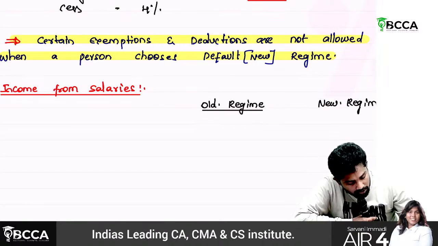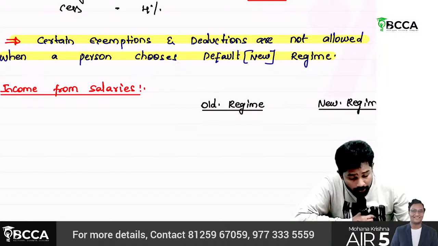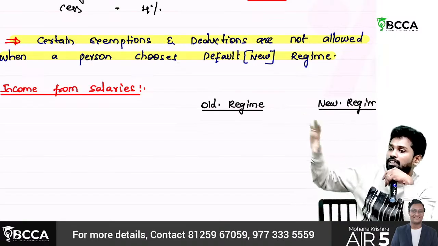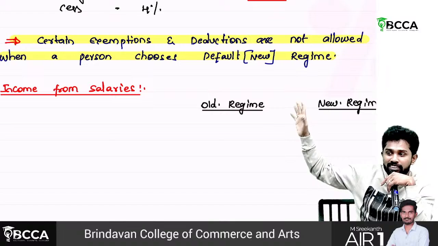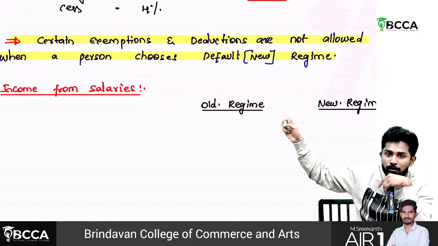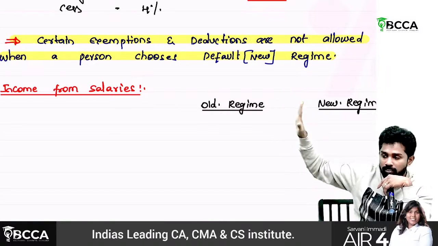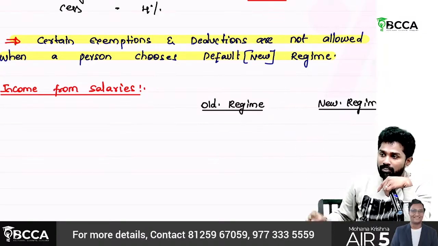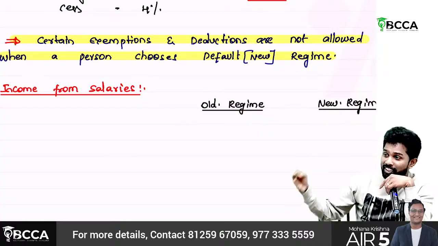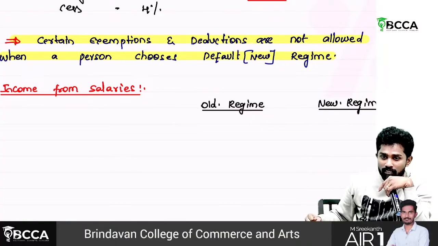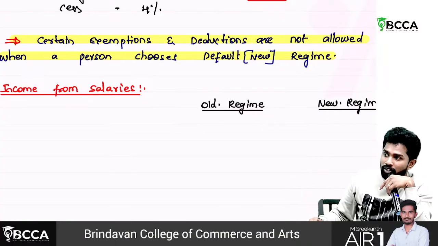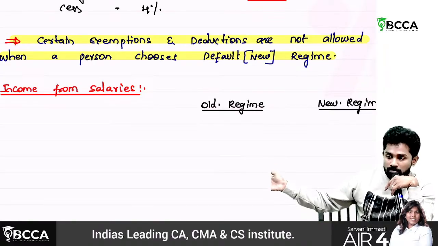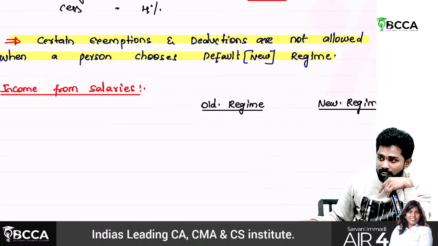To recall the salaries chapter: there will be basic salary, dearness allowance, bonus and commission. Then there are many allowances like HRA, children school fee allowance, hostel allowance, leave travel allowance, conveyance, travel and transport allowance.